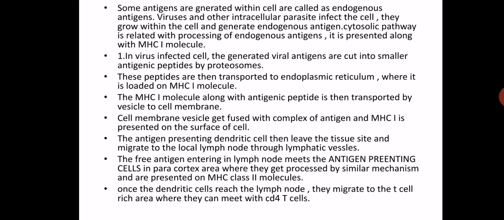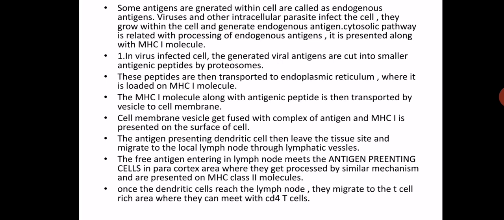These smaller peptides are then transported to the endoplasmic reticulum where they are loaded onto the MHC class I molecule. In the previous pathway, MHC class II molecule was important. Here, MHC class I molecule is significant in carrying the smaller peptides.